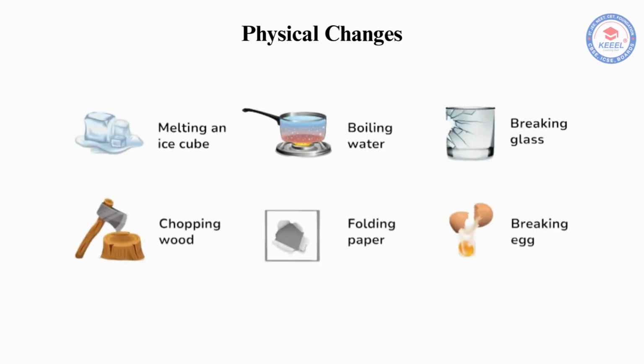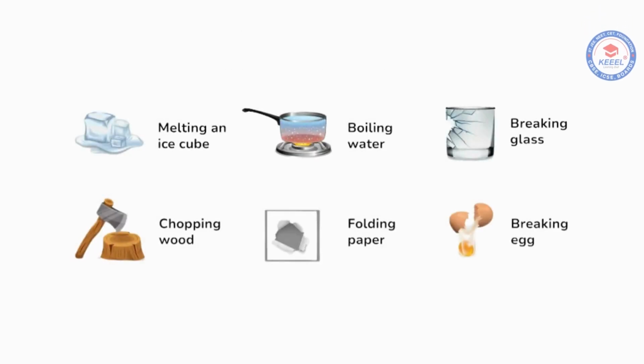Physical changes. A physical change is a change in shape, size, or state, but the substance remains the same. Key features of physical changes: no new substance is formed, usually reversible, change only in form or appearance.